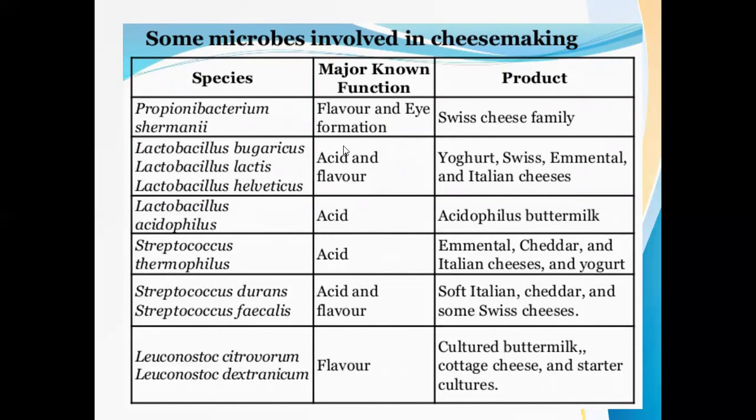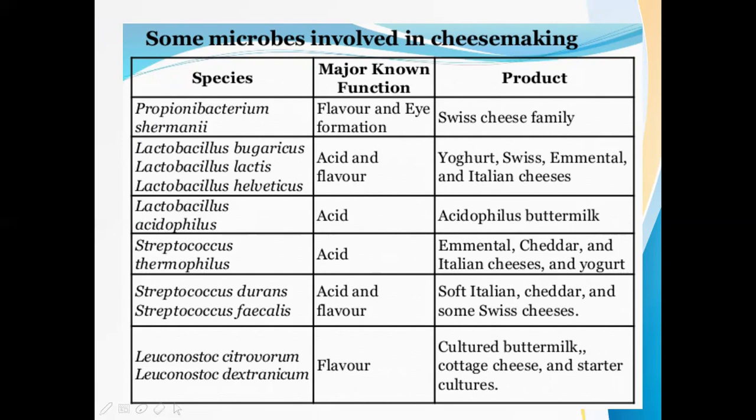There are different microorganisms playing a major role in cheese production. For example, Propionibacterium shermanii is known for flavor and eye formation, or holes in the cheese. This is the Swiss cheese family. Lactobacillus species are responsible for acid and flavor production. Examples are yogurt, Swiss, and Italian cheeses.